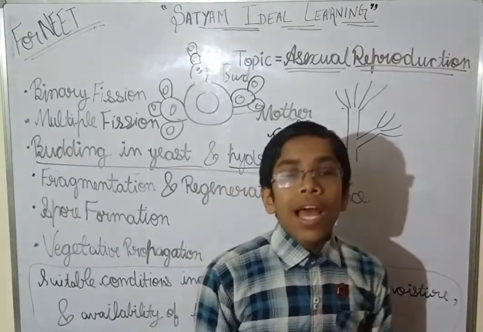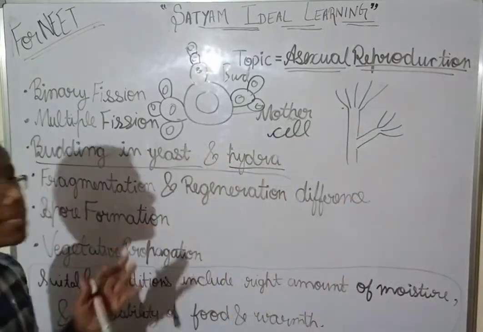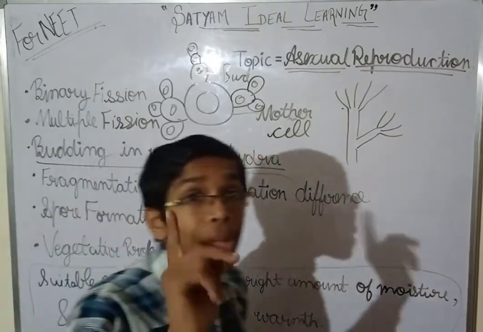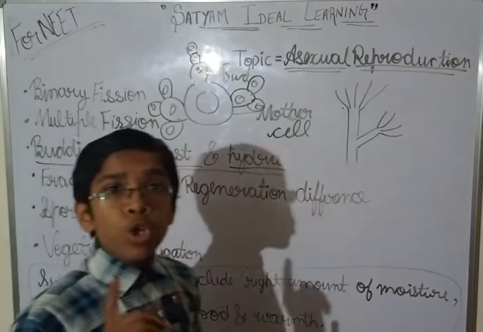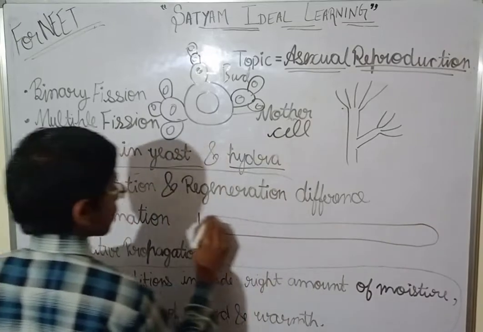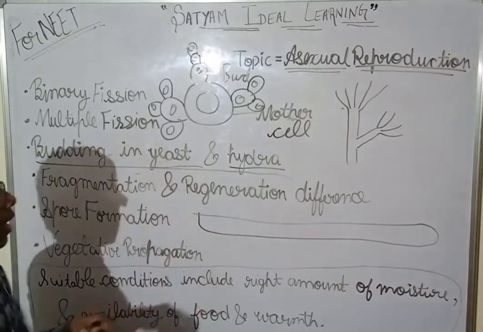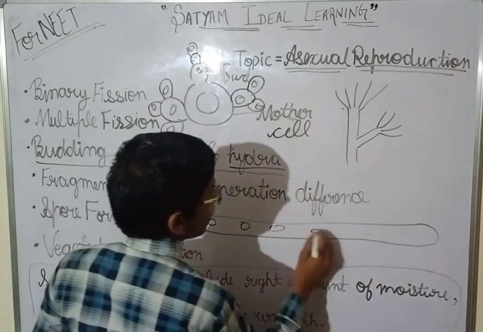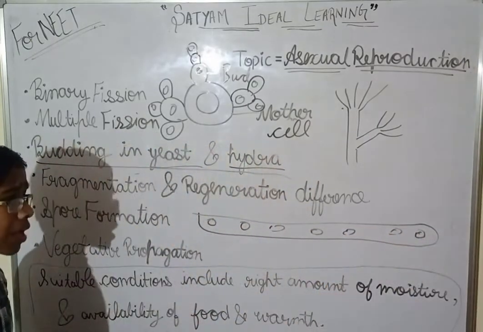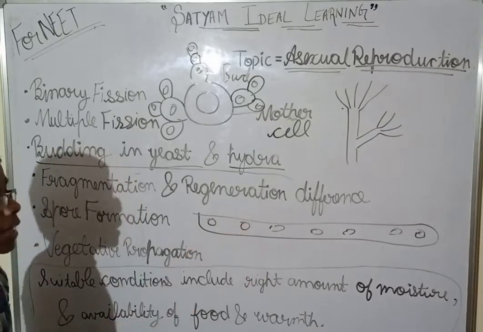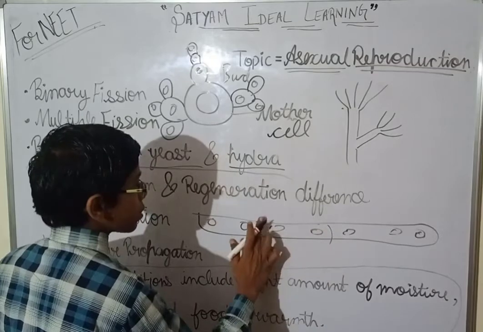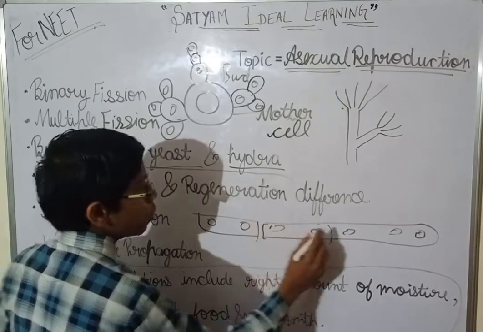For example, spirogyra is a filamentous alga, you all remember. This is a kind of spirogyra, and there are many cells. Now if this spirogyra divides into two or more pieces, like this way,